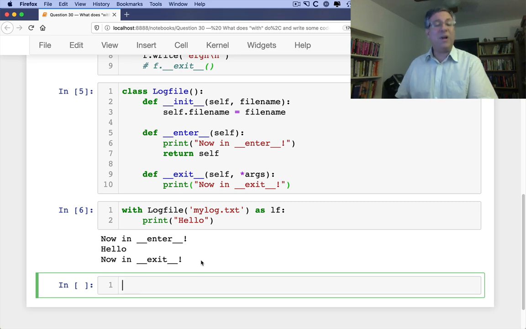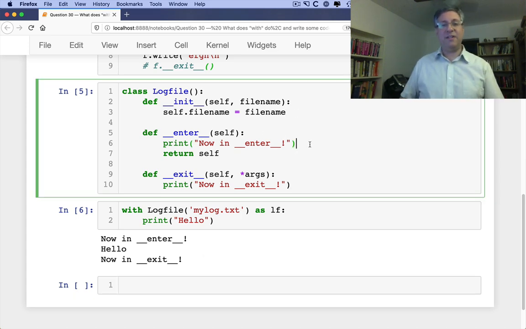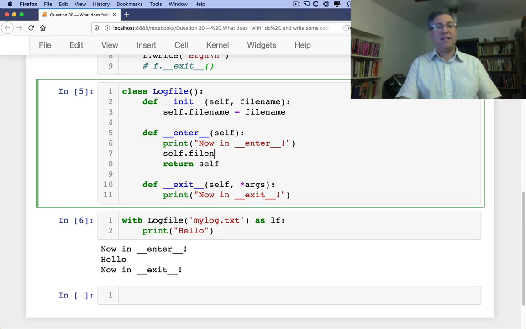What can I do there? Well, that's up to me. What I might want to do in this particular case, since it's a log file class, is open up the log file for writing and close it from writing. So how would I do that? Well, in enter, I could say self.f equals open self.filename, and actually we'll do appending here.